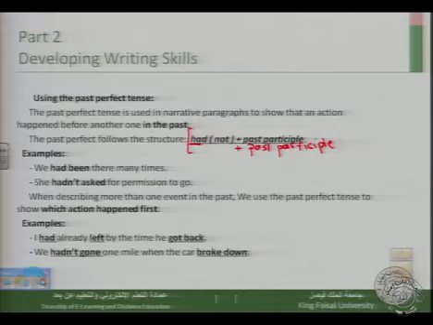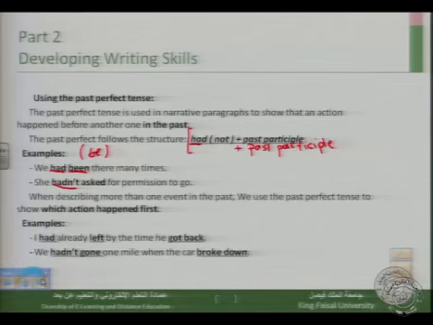The examples here are: we had been there many times. We have in this example had plus the past participle of the verb be. This is the past participle of the verb be. So the example here is: we had been there many times. We used the past perfect. The second example is: she hadn't asked for permission to go.